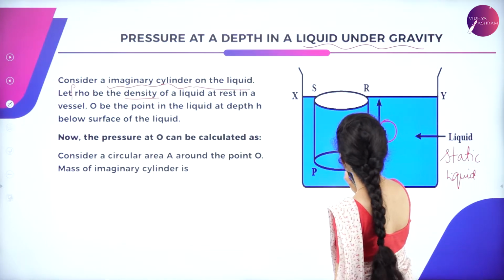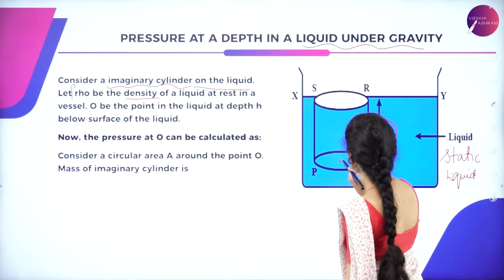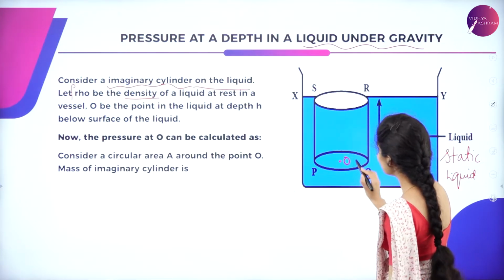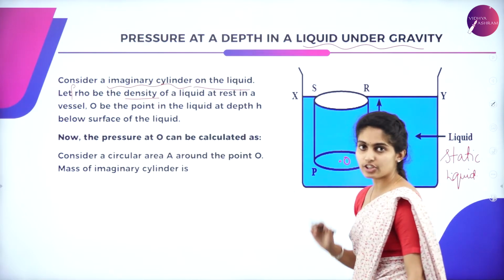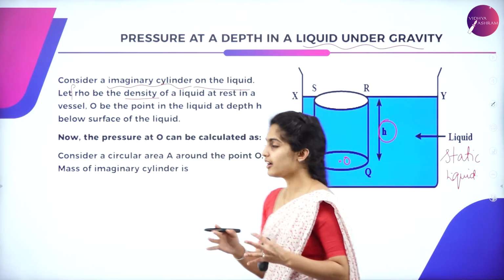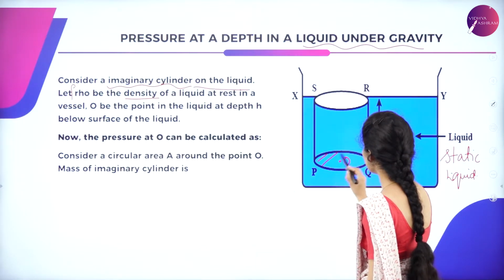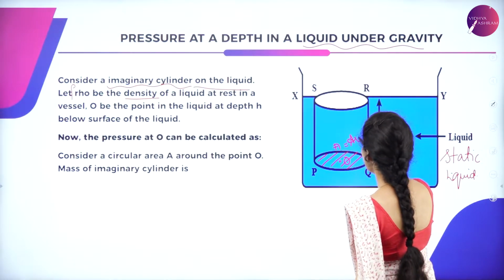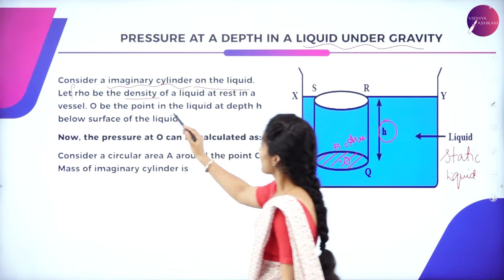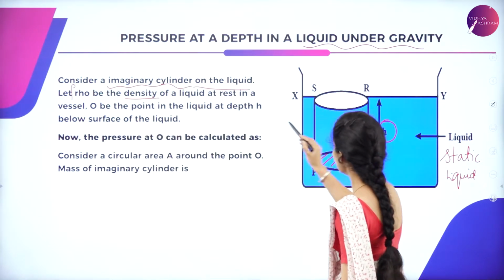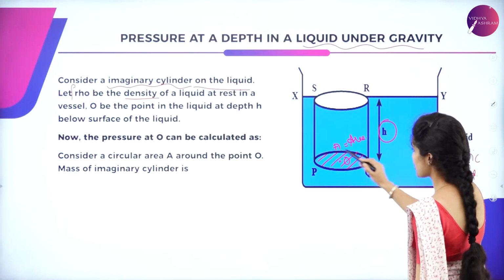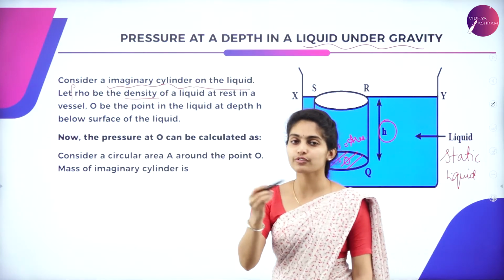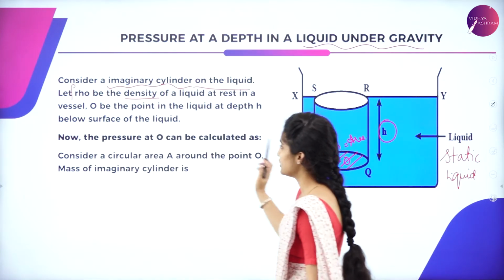I will consider my O in this position, that is, O at the center of the imaginary cylinder which has an area A. So this area is considered to be A. A is nothing but the area. So O is the point in the liquid at the depth h. At the depth h, I am representing my O in the center of the imaginary cylinder.